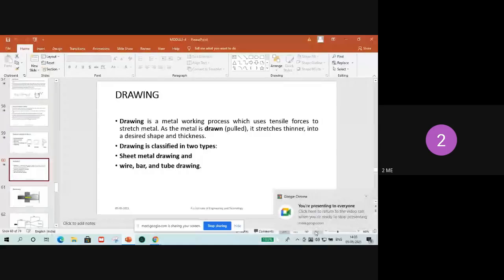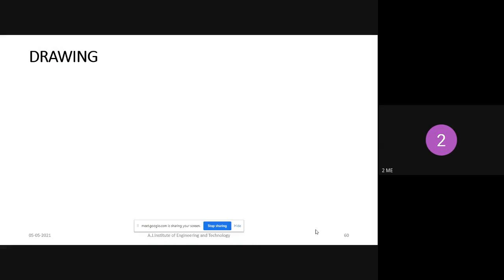Drawing and extrusion, two topics are remaining. That is very simple. The drawing portion I already covered in the last class itself, so today once again I will briefly explain the drawing operation. Next we'll see about extrusion. So this completes your fourth module, so please concentrate. Understood, right? This PPT is visible, right? Yes, sir.